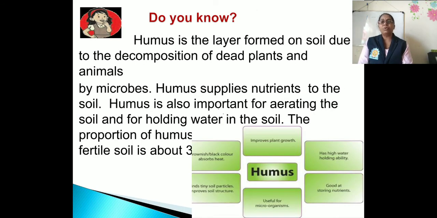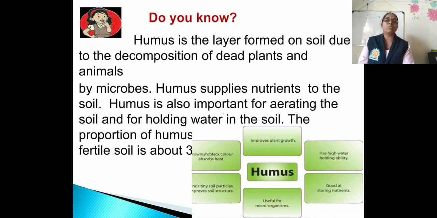Now, do you know humus is the layer formed on soil due to the decomposition of dead plants and animals by microbes? On the surface of the earth, the dead plants and animals are decomposed by the microbes, and from this one layer is formed on the surface, and this is called humus.